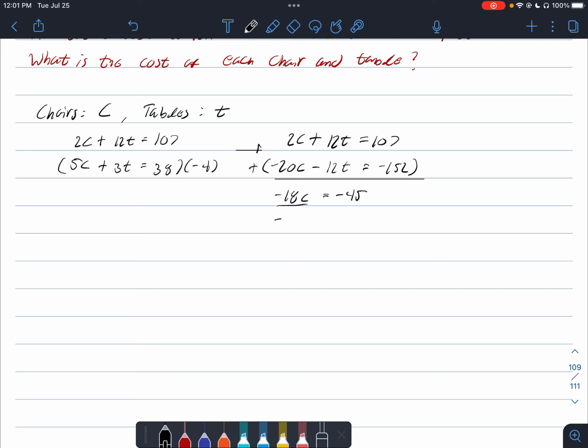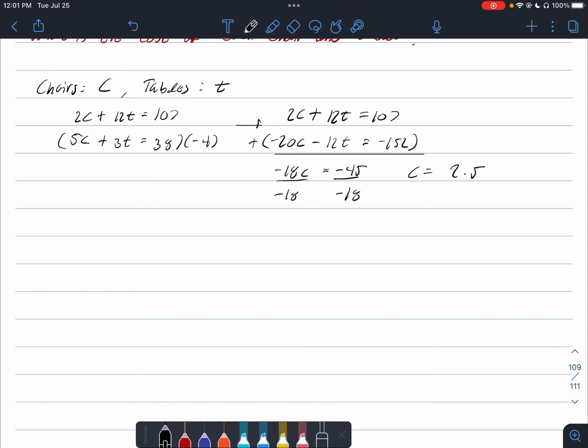Okay, so we can go ahead and divide both sides of our equation by -18. And we'll end up with c being equal to -45 divided by -18, and that's going to give you 2.5. So we know that a chair is going to cost $2.50.